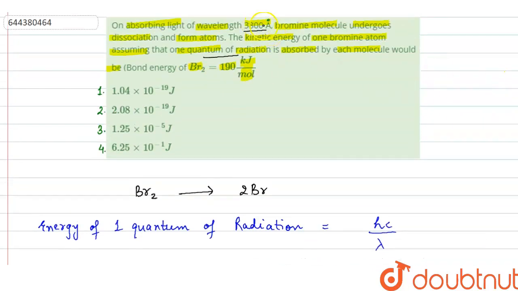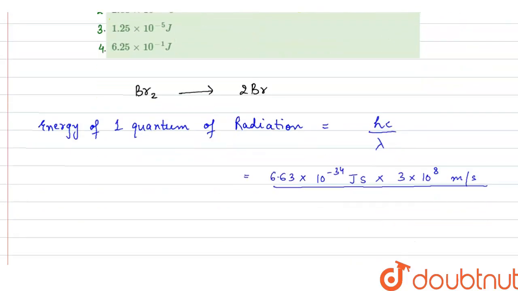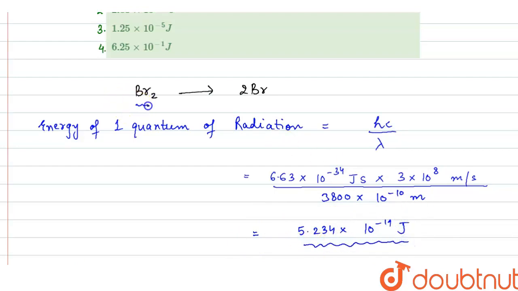Here it is given 3800 angstrom, right? So first of all we will convert this into meter. So it will be equal to 3800 into 10 raised to the power minus 10 meter, right? So here wavelength is 3800 into 10 raised to the power minus 10 meter. So when we calculate this, value comes out to be 5.234 into 10 raised to the power minus 19 joule. So this is the energy which is absorbed by one molecule of Br2.